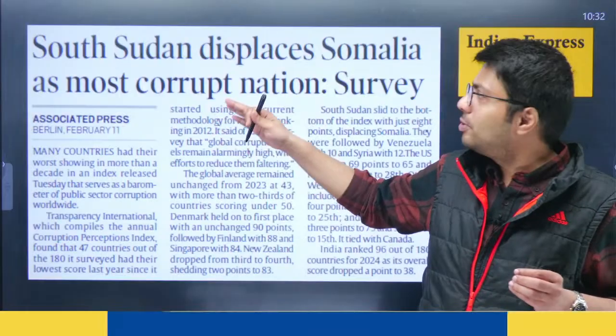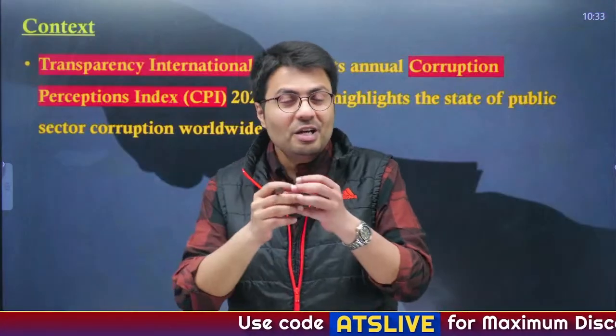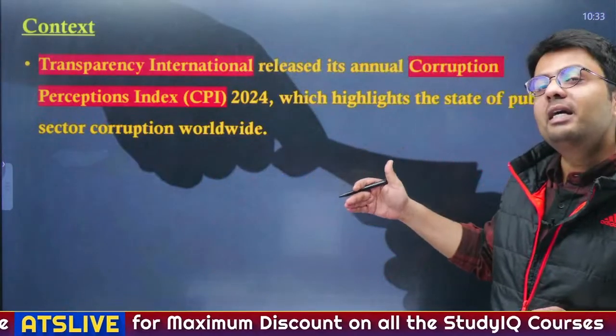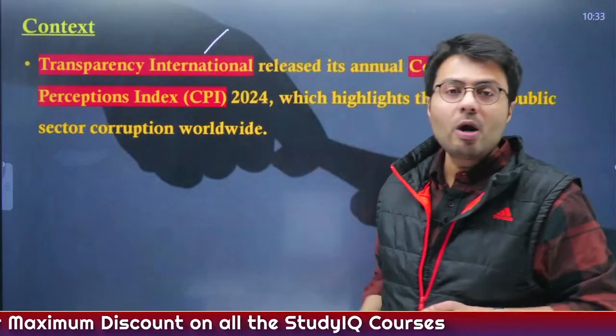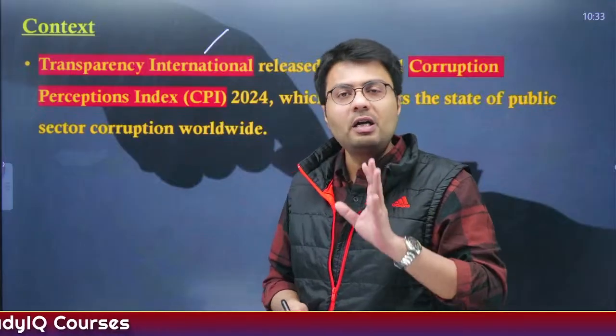Now, coming to the next article, this one appeared on page 21 of yesterday's newspaper, and it stated that Sudan has displaced Somalia as the most corrupt nation. And how is Sudan called the most corrupt nation? Because the Corruption Perception Index, which has been brought out by an NGO called Transparency International, highlights the state of public sector corruption worldwide.